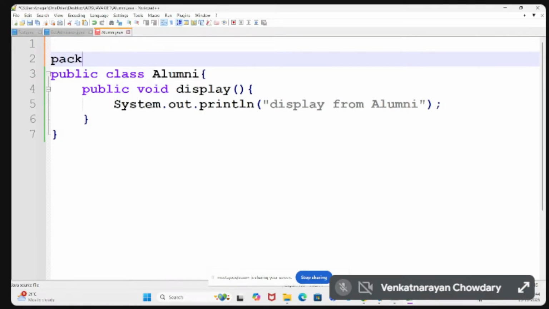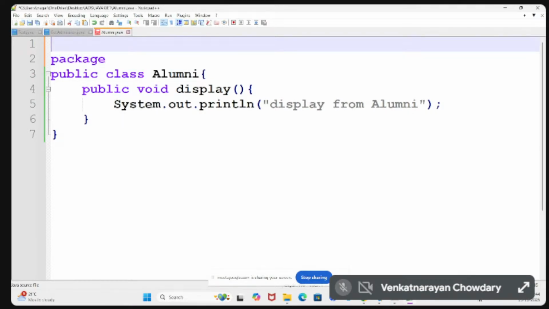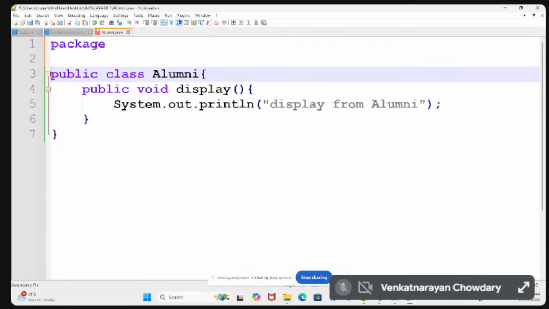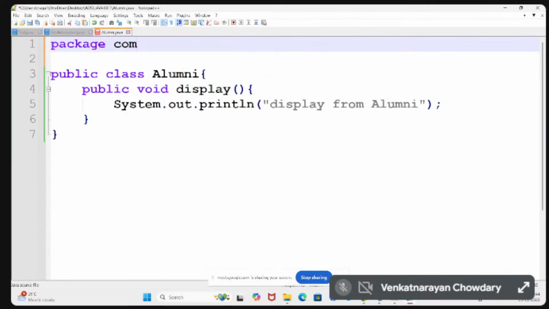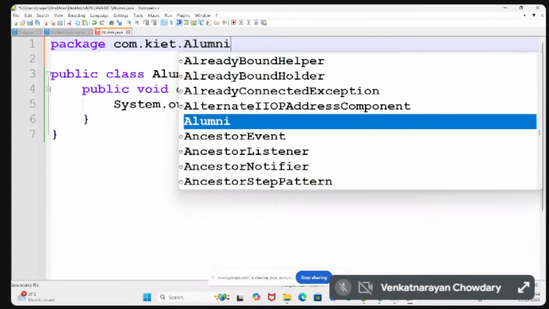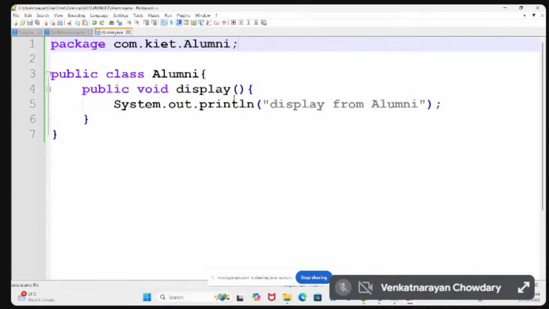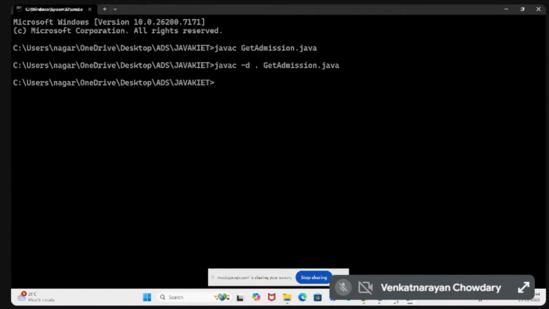All the classes should be placed inside the packages. For that I need to use the package keyword, com.kite.alumni, so that I generate the same with the directory. Here the file name is alumni.java.